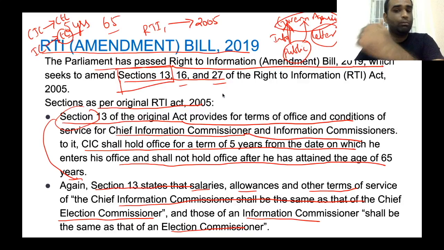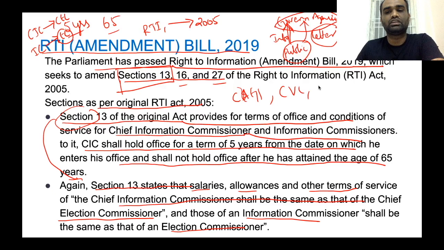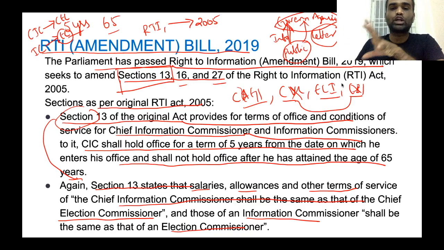For example, there are a number of bodies which work under the government, like the Comptroller and Auditor General of India, CAG, Central Vigilance Commission, Election Commission of India, CBI. See, the Central Vigilance Commission as well as CBI are not autonomous organizations, whereas the CAG as well as the Election Commission of India are autonomous organizations. Now, what are the conditions required for a body to be called an autonomous body?